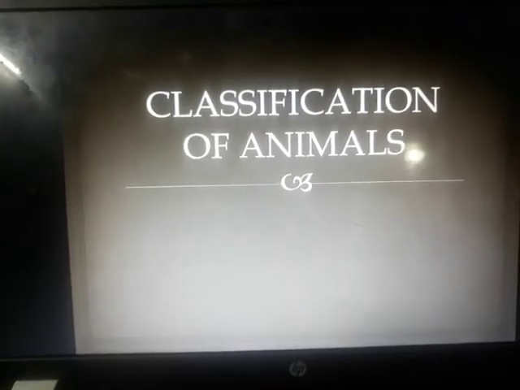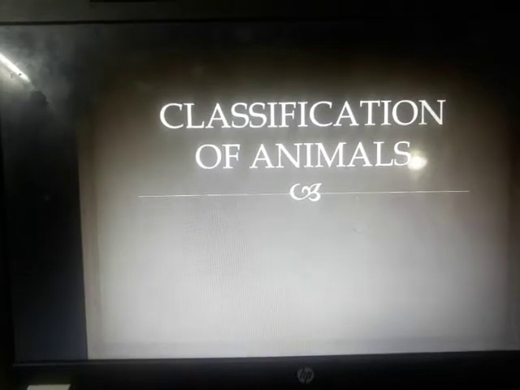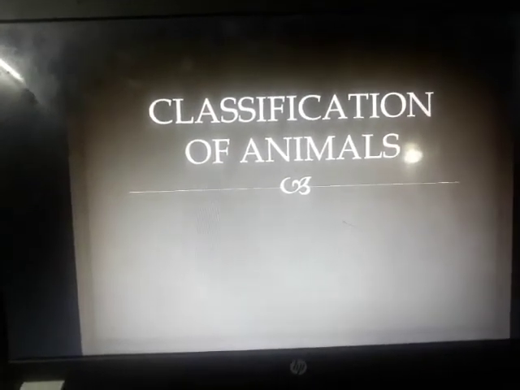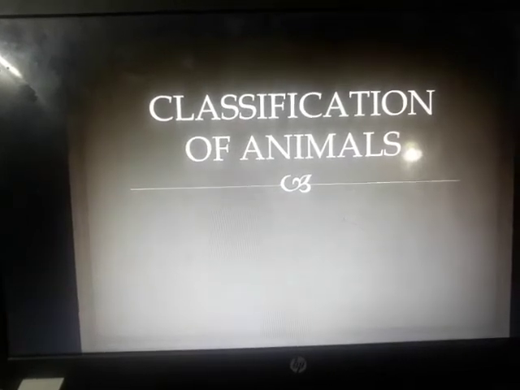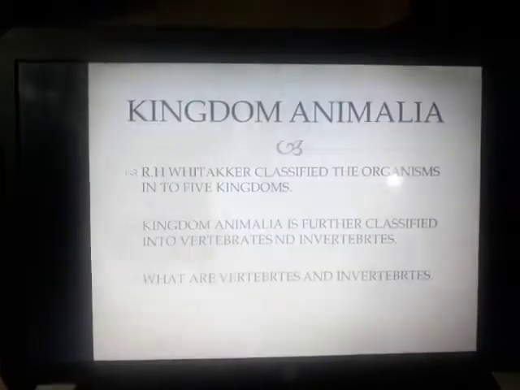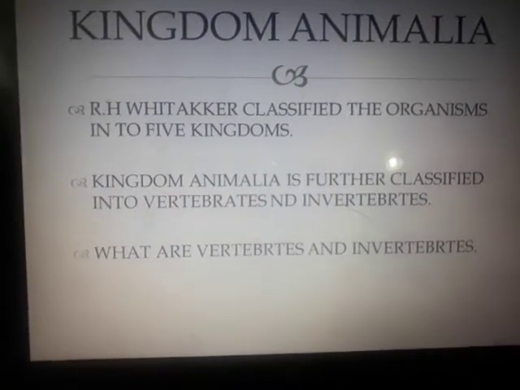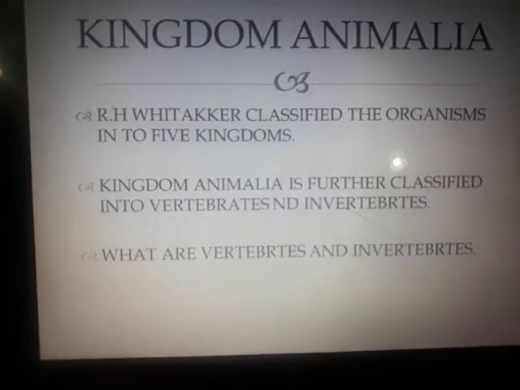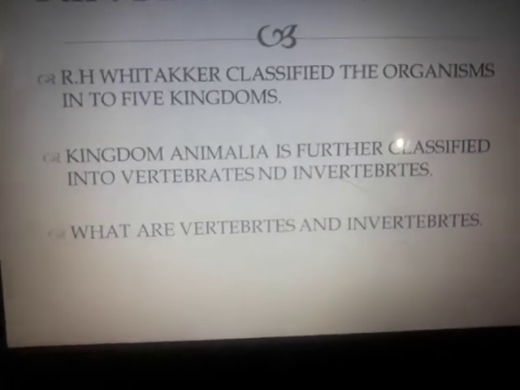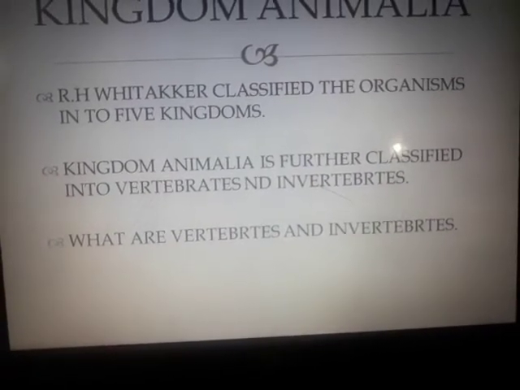So, our next lesson is all going to be about kingdom classification. Kingdom classification 2, which is going to deal with kingdom Animalia specifically. Let us begin with the classification of only animals. In the previous kingdom lesson, R.H. Whittaker classified the organisms into 5 kingdoms. For kingdom Animalia, it is going to be further classified into